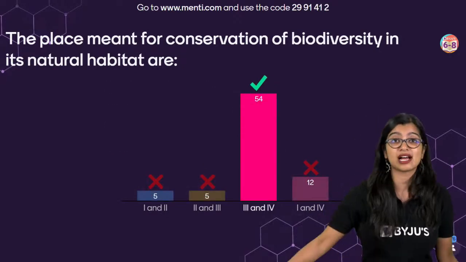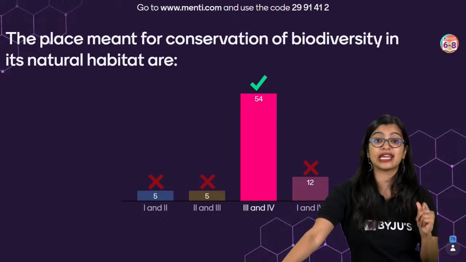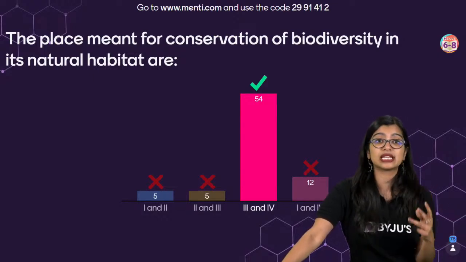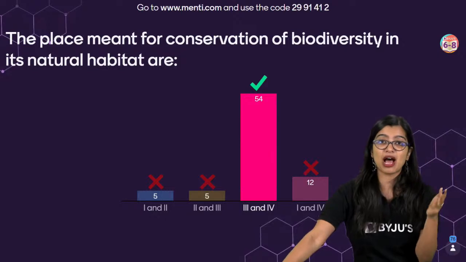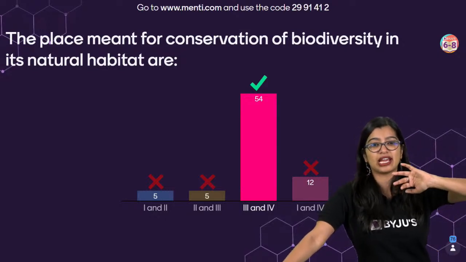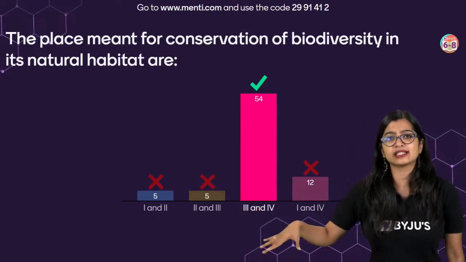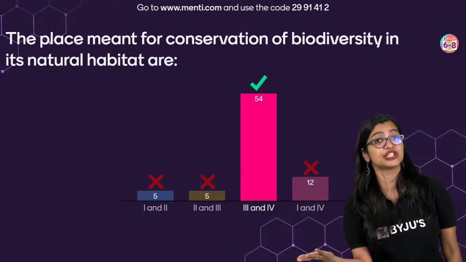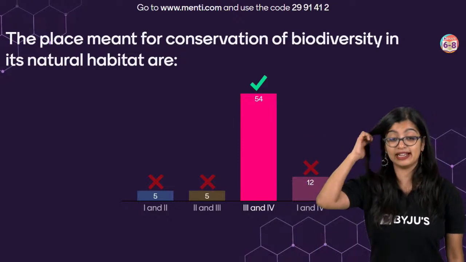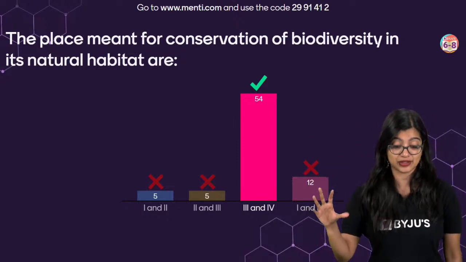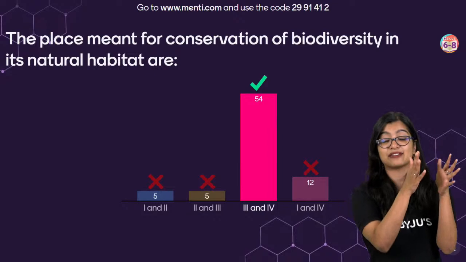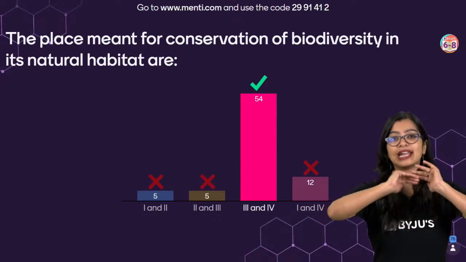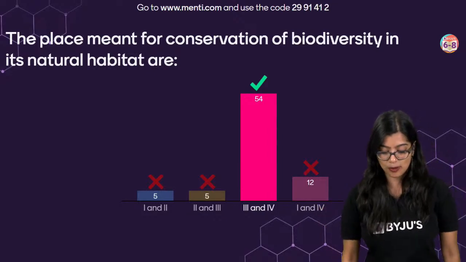Very good. The correct answer here is option C, which says 3 and 4. Because see, what is 3? 3 is national park, and wildlife sanctuary. The first two, botanical garden and zoological park, are artificial. But here we know that in natural habitat, it's normally a wildlife sanctuary, or it could be a national park. So the correct answer is option C.